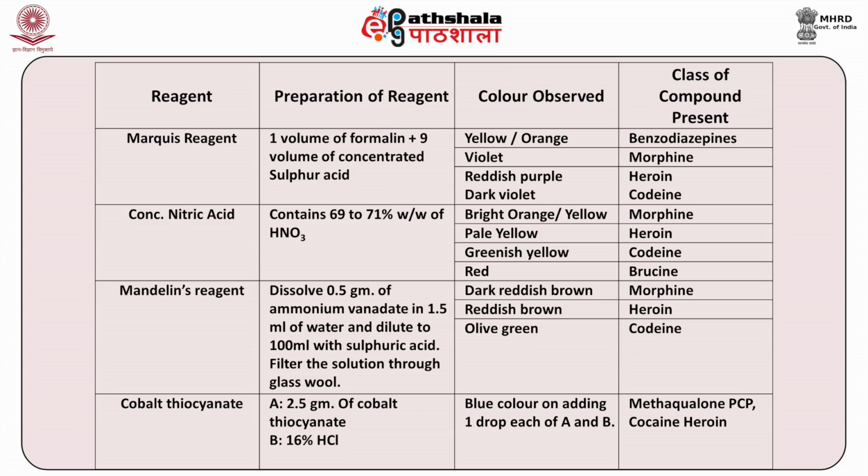Coming to cobalt thiocyanate reagent. In order to prepare this, you have to take 2.5 grams of cobalt thiocyanate and mix it with 16% HCl. When you add 1 drop each of these two, that is the cobalt thiocyanate and HCl, if there is formation of blue color, then it will indicate the presence of methaqualone, PCP, cocaine and heroin.